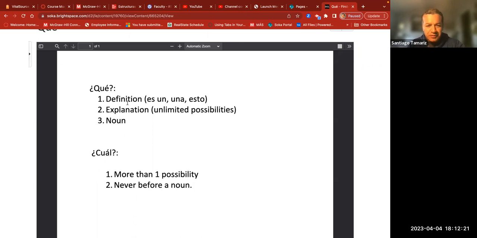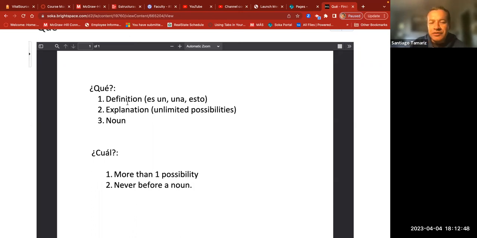You can sit on it using a chair and you can eat, etc. What is a computer? A computer is a device that people use to enter information and to work. What is a book? A book is a set of pages with information on it and people read it. That's a definition. So that's when we use qué.